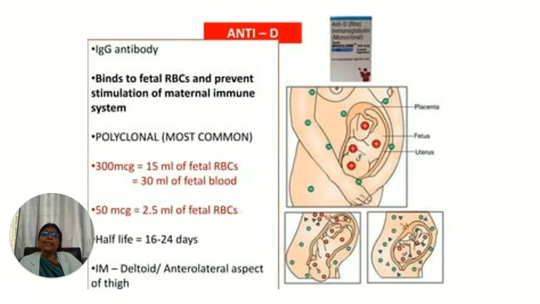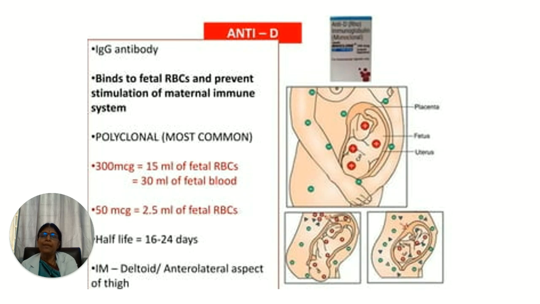Anti-D is an IgG antibody. It binds to the fetal RBCs and prevents the stimulation of the maternal immune system. The preparations are mostly polyclonal. 300 micrograms of anti-D will neutralize 15 ml of fetal RBCs or 30 ml of fetal blood. 50 micrograms neutralizes 2.5 ml of fetal RBCs. The half-life is around 16 to 24 days.